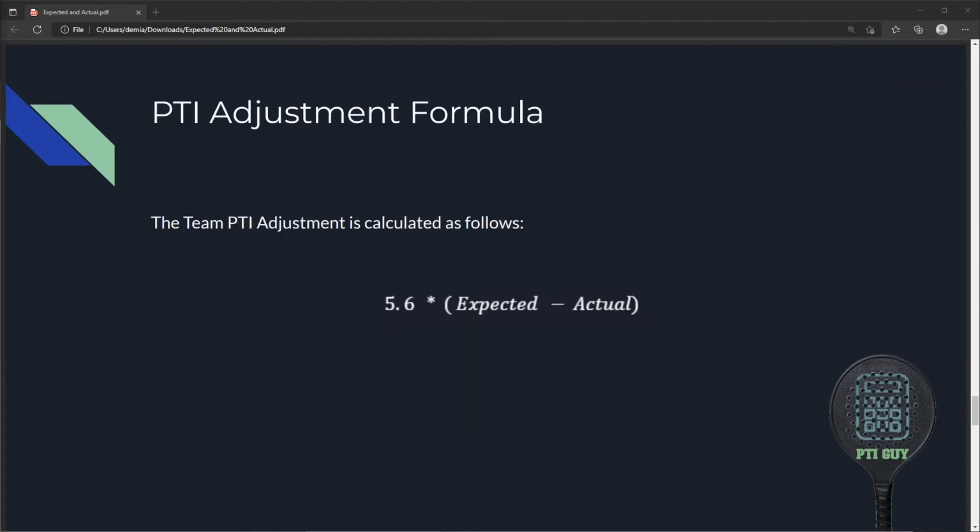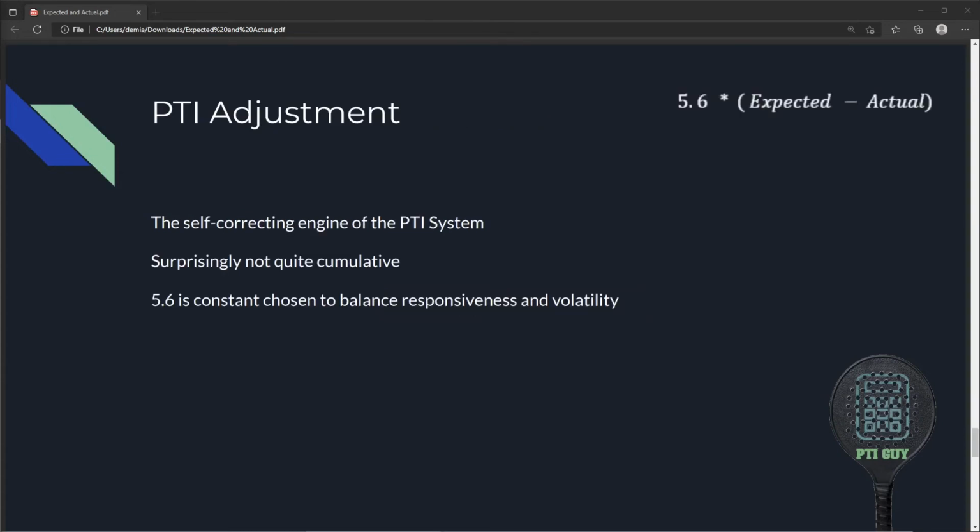The PTI adjustment formula is 5.6 times the expected result minus the actual result. This constant 5.6 was chosen when the PTI system was adapted from the ELO rating system to balance how quickly a player's rating can change in response to a sustained change in match performance with the volatility caused by week-to-week match results. This adjustment is the self-correcting engine of the PTI system. Essentially, the PTI system is always trying to correct inaccurate ratings.